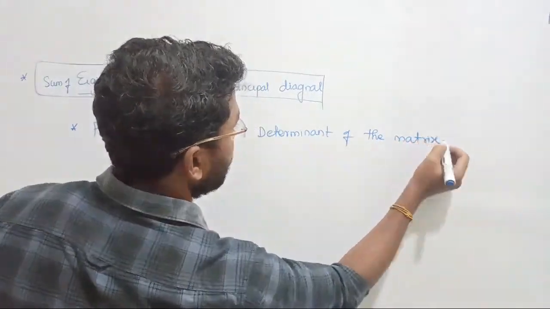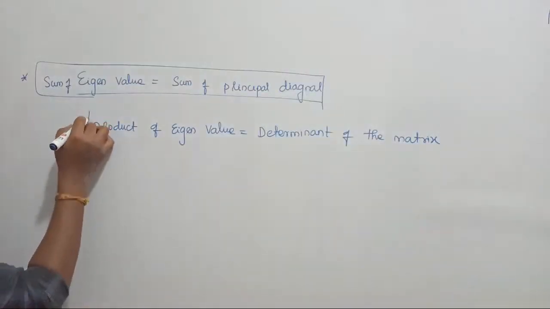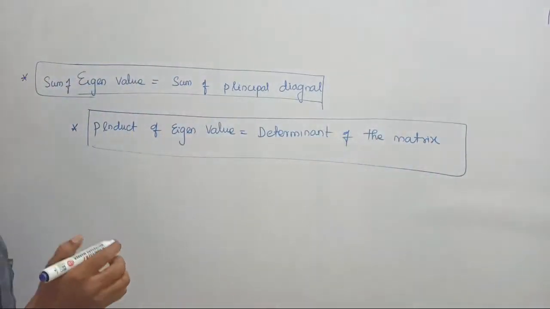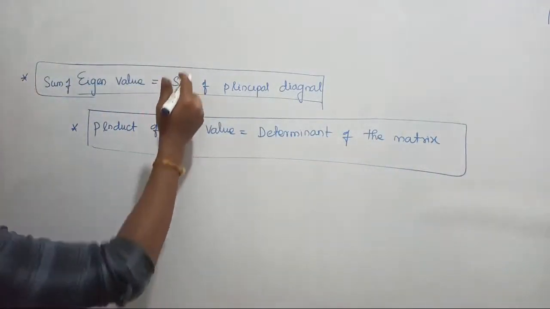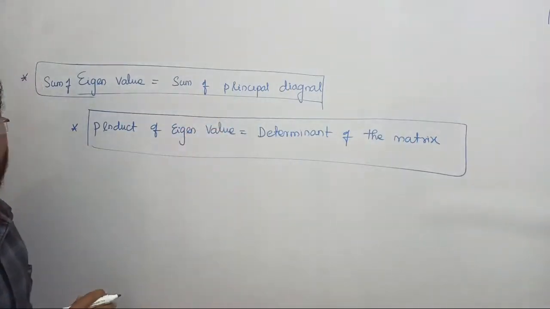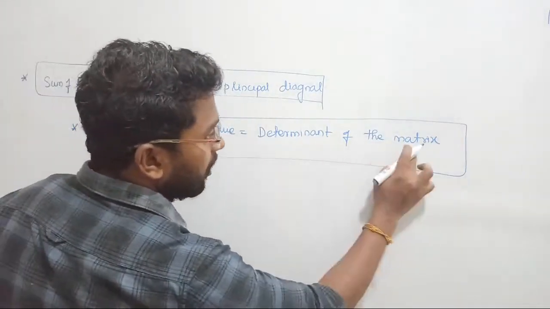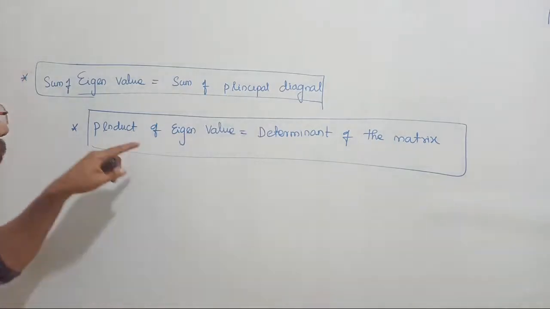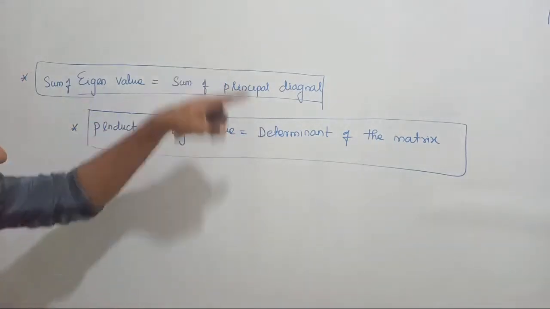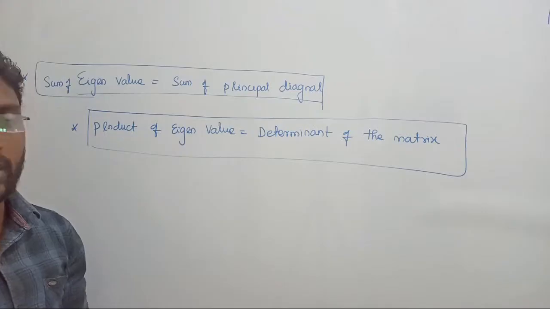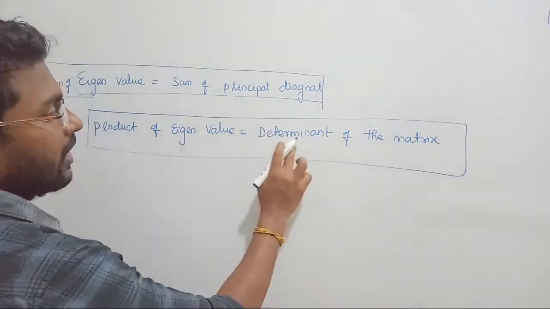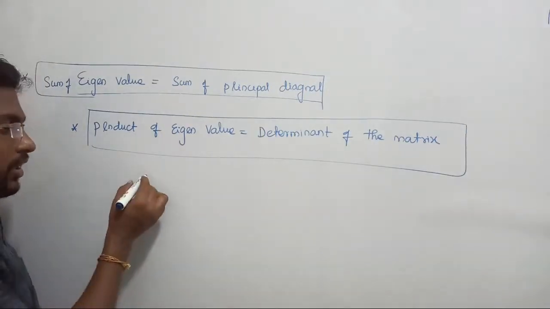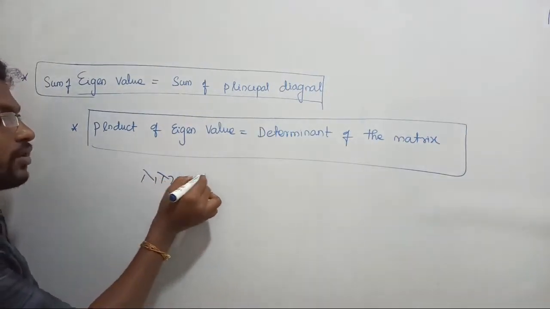Very, very important, please try to keep this, because many times in your examinations you will be directly tested on it, with a couple of questions. You will solve using these two statements to bring out the eigenvalues. What they will say is that the determinant of the matrix will be given, and the principal diagonal sum will be given. You are requested to find out the eigenvalues. By solving these equations, you have to find the values of lambda 1, lambda 2. Actually, here the determinant should be equal to the product of the eigenvalues. If a 2 cross 2 matrix is given, lambda 1 into lambda 2 is equal to the determinant.